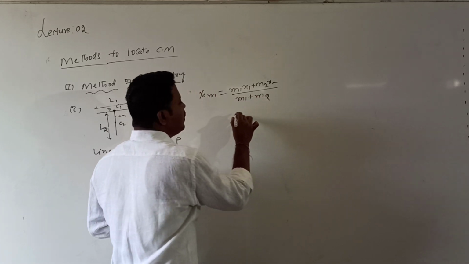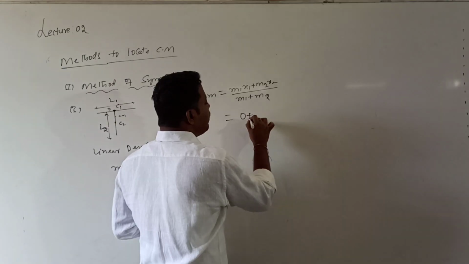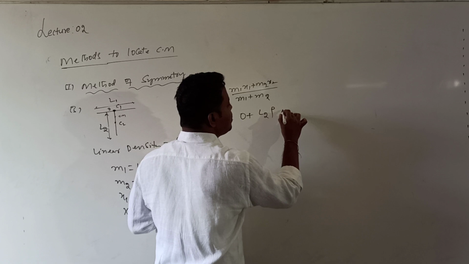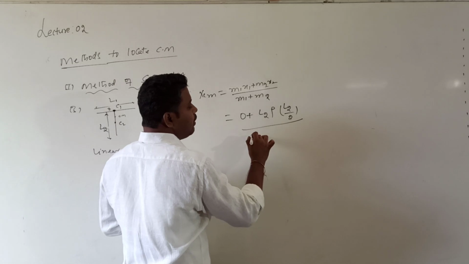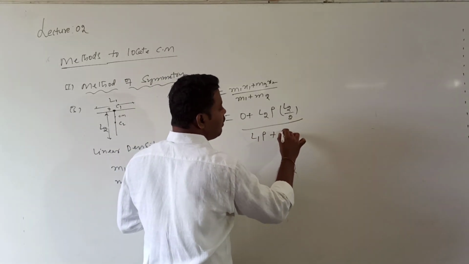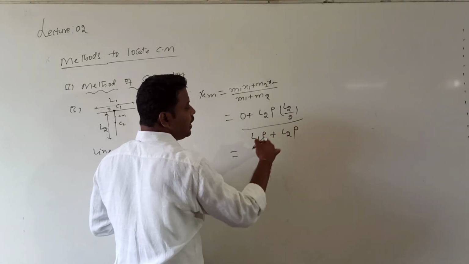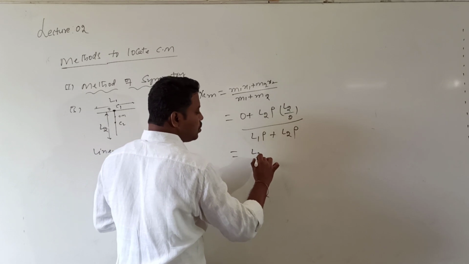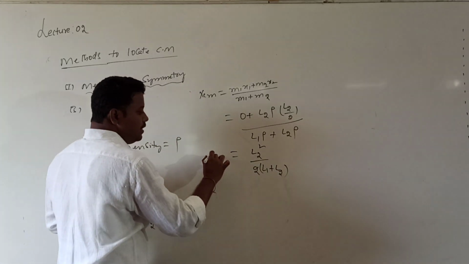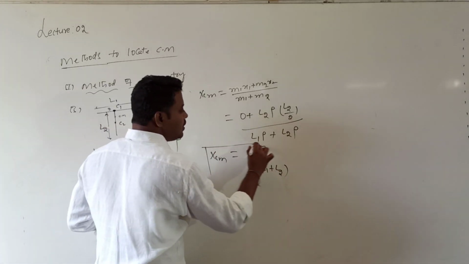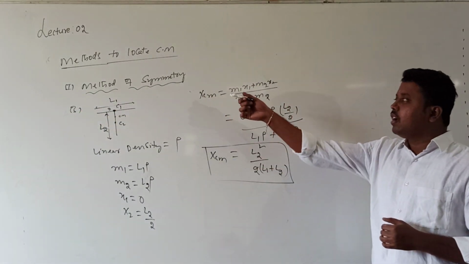Can I substitute the values? m1 x1 becomes 0 since x1 is 0, plus m2, which is L2 into rho, into x2, which is L2 by 2. In the denominator, m1 is L1 into rho plus m2 which is L2 into rho. Then the rho cancels in numerator and denominator, and I get L2 square divided by 2 into (L1 plus L2). This is xcm, the distance of the center of mass from the center of the first rod.